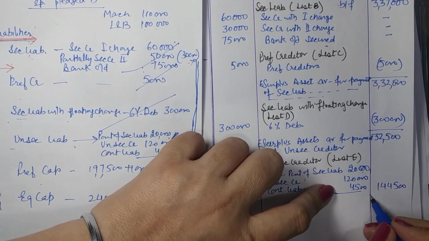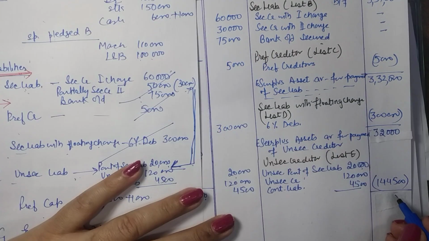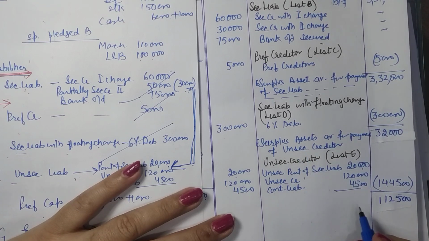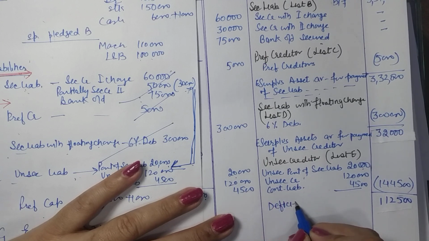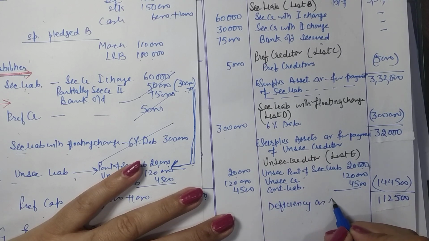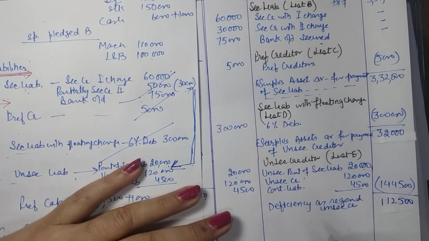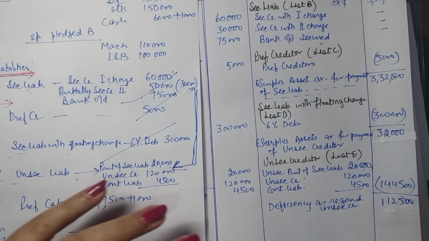And if we are to pay this 1,44,500, this is the entire payment, then you are left with 1,12,500. But now we have got a deficiency, so we will record it as deficiency as regard unsecured creditors. So after paying to creditors, we are left with the deficiency.